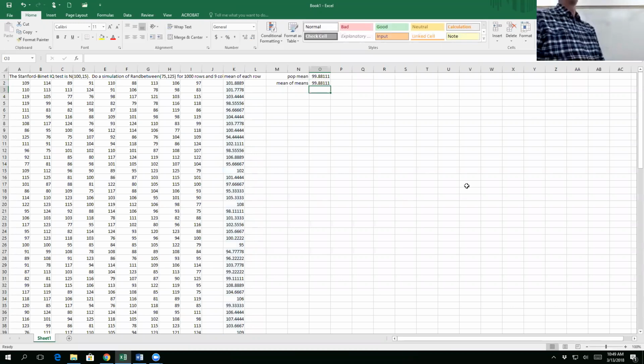All right, so what I just demonstrated was the central limit theorem. Now, what letter do I use for the population mean?